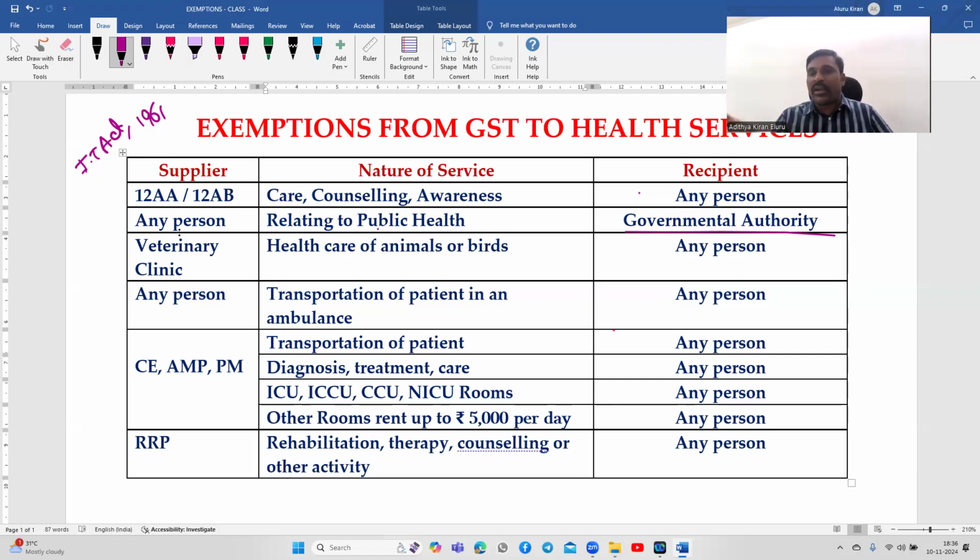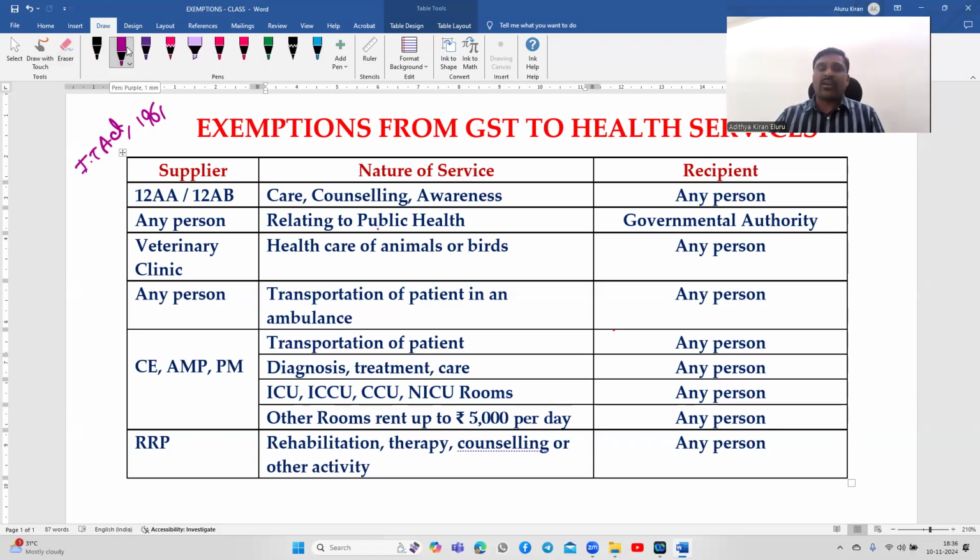So to whom we are providing services? To the government authority. Who is providing the services? Any person. So therefore here they have not specified the supplier, they have specified the recipient. Above case they did not specify the recipient, they have specified the supplier. Okay. Any person providing any service relating to public health to the governmental authority. Okay, right. So next, veterinary clinic.